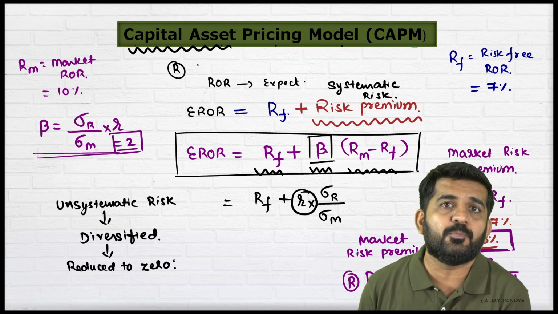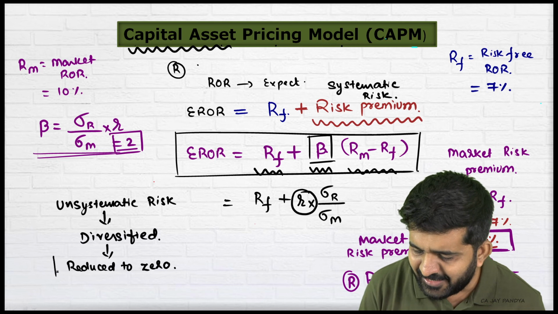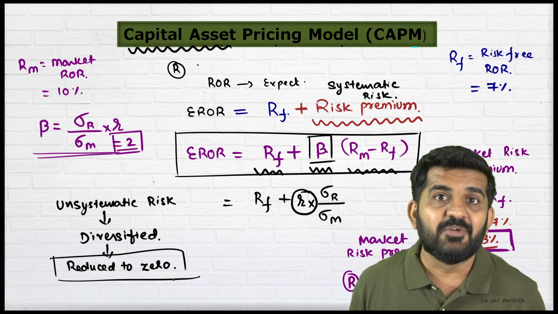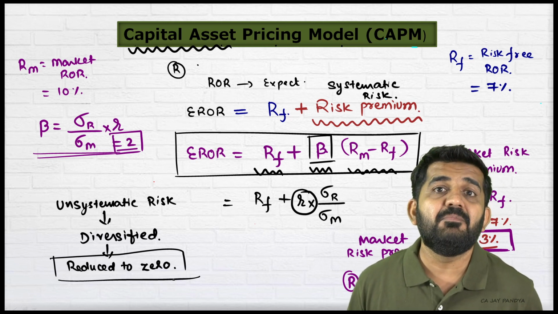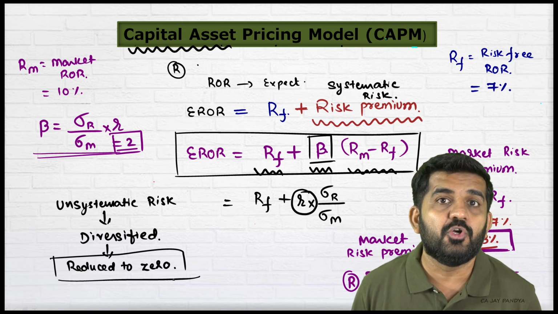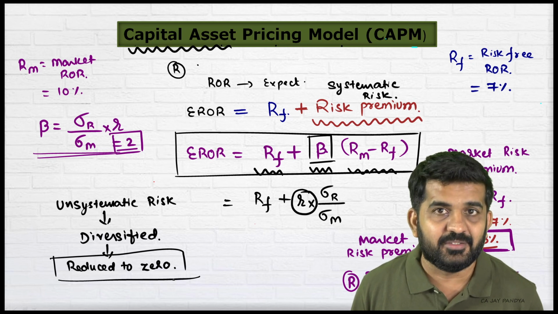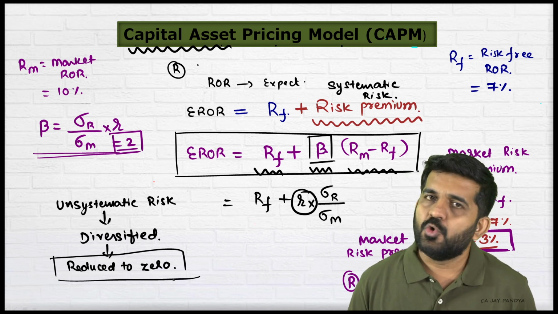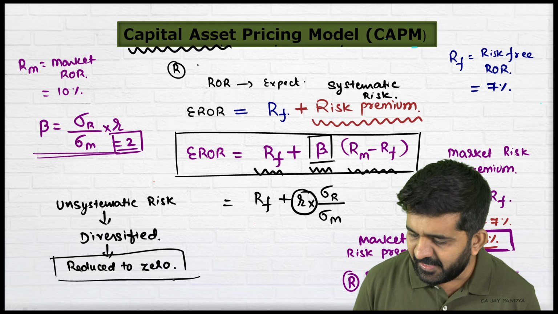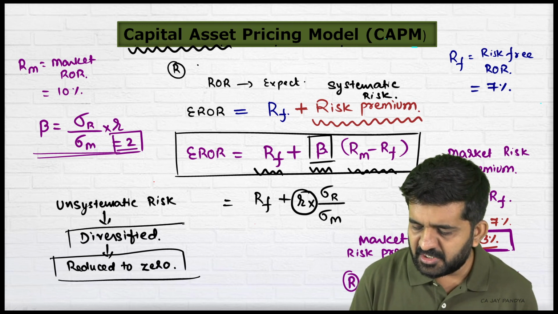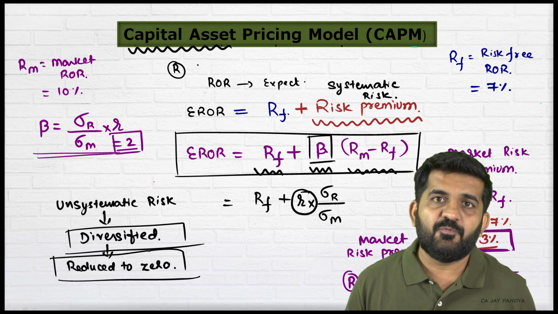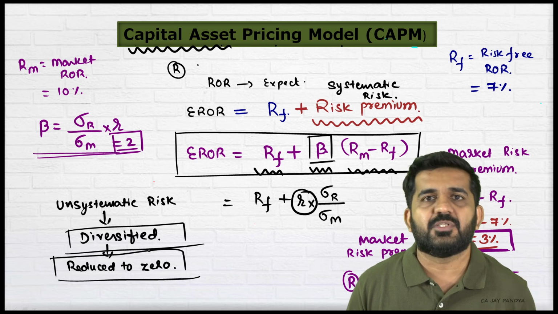You should select your other portfolio in such a manner that this risk is diversified. Any risk which is diversified, you cannot get a premium for, because that risk is under your control and you can reduce it and make it zero. So in the market or any other practical criteria, you will not get a premium on diversifiable risk. You always get a premium for undiversifiable risk or systematic risk.